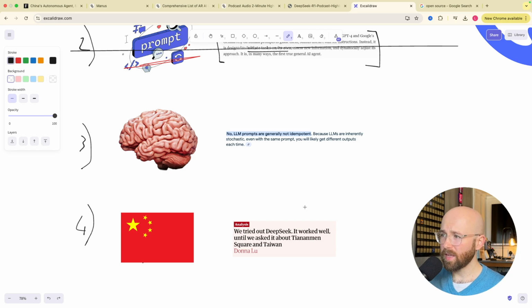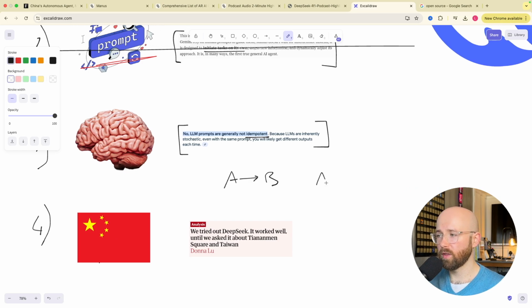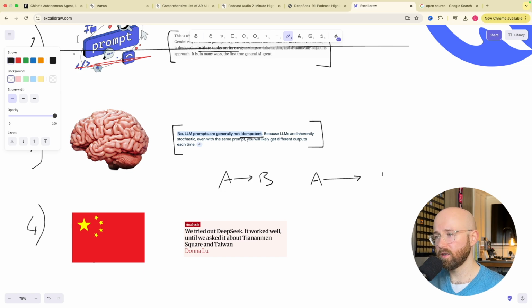But in any case, we have this idea of idempotent. I don't know if the idea would be idempotency. I don't know. But anyway, when something's idempotent, it means that A always goes to B, right? And with LLMs, one would have thought that any prompt would go into an LLM because of the way LLMs are designed generally.